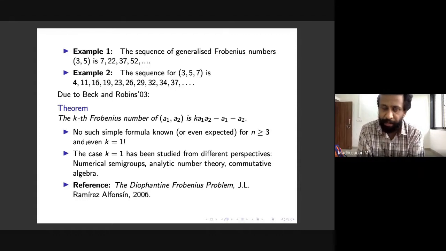The claim is 7 is the first Frobenius number. Does everybody agree with me? It seems reasonable, right? What does that mean? That means that 7 cannot be written as a non-negative integral combination of 3 and 5.